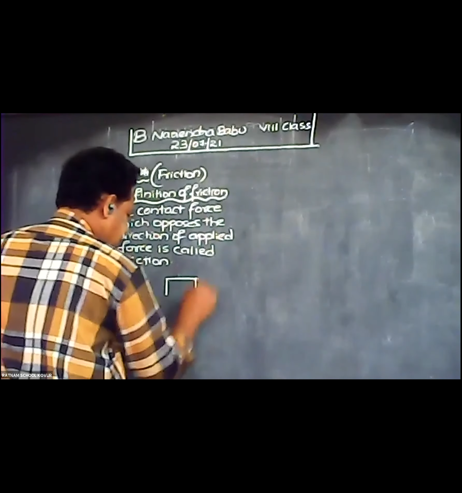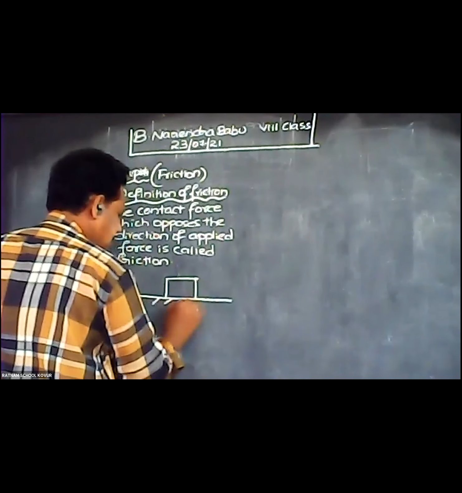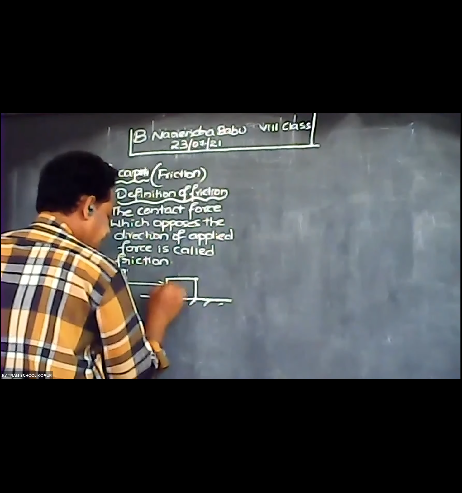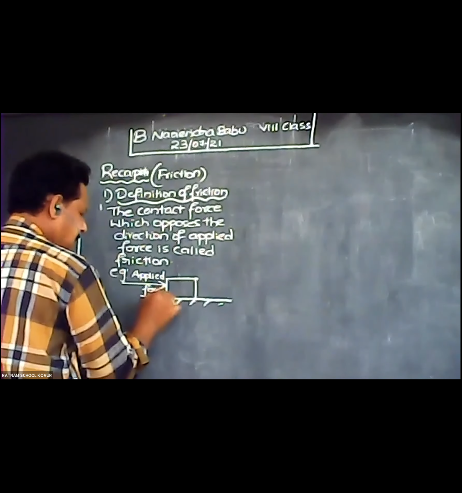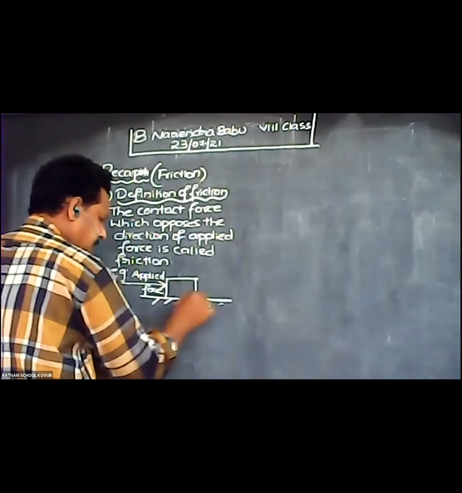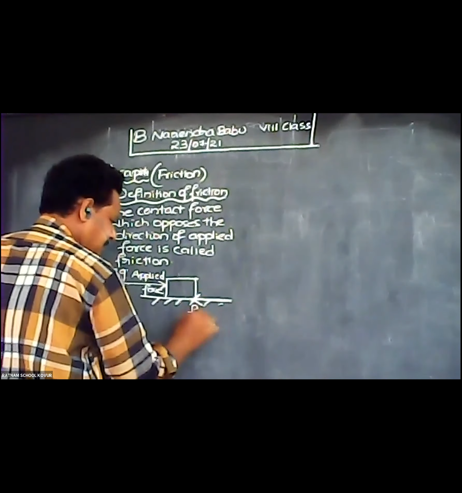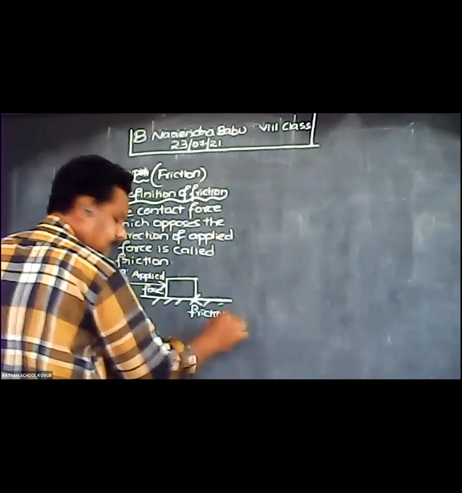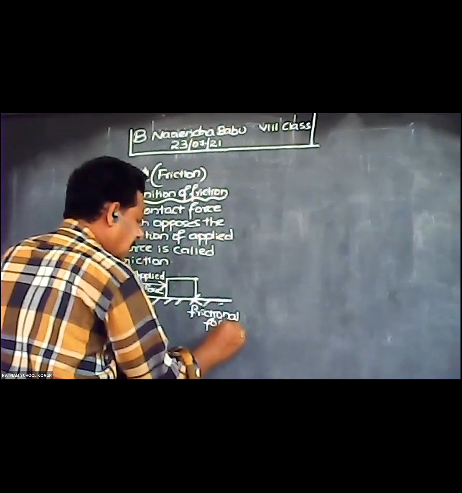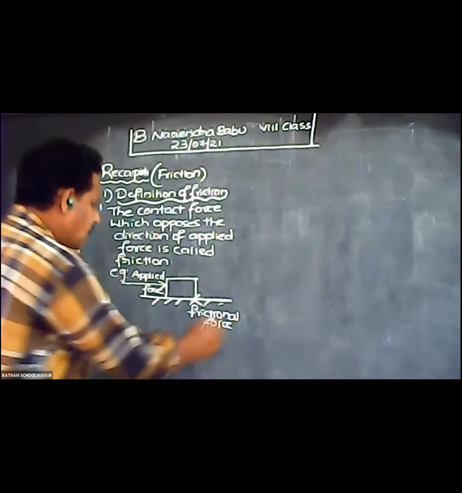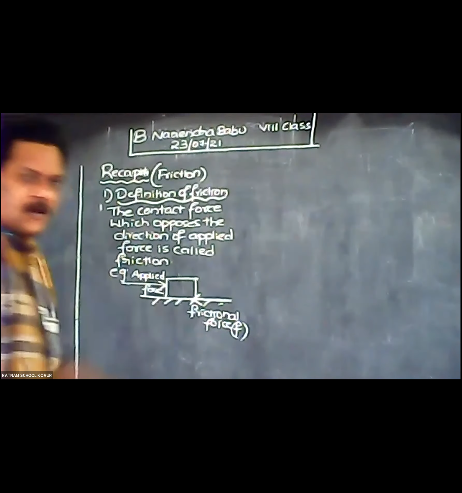So for example, when a block is there on the ground and you apply the force in this direction, this is applied force. The force which is acting opposite to this is called frictional force. Most probably we denote it as small f. Applied force, capital F, in this direction; frictional force in the opposite direction.